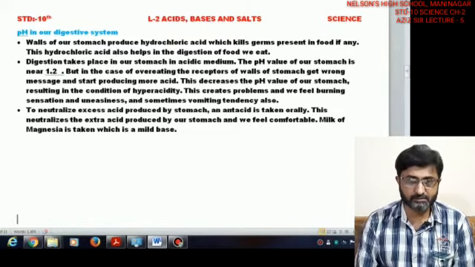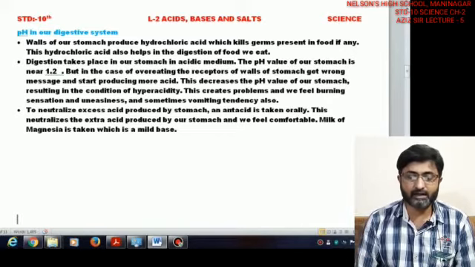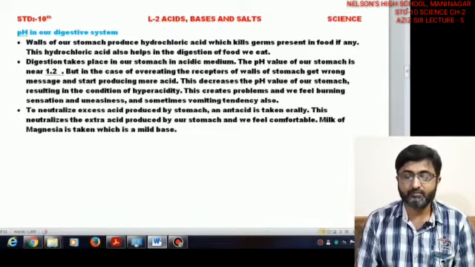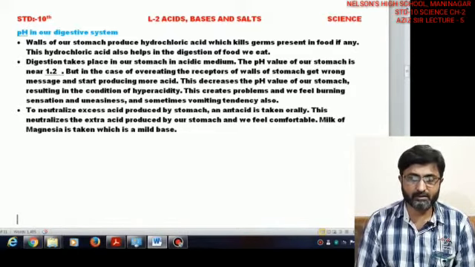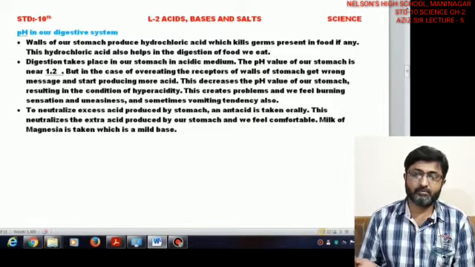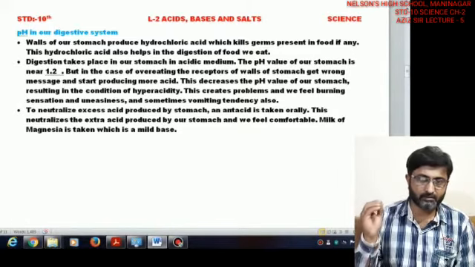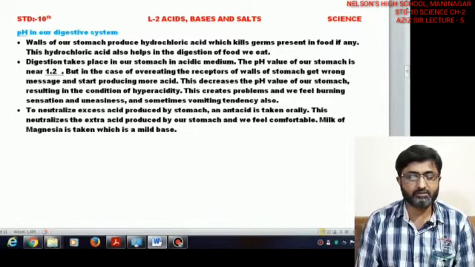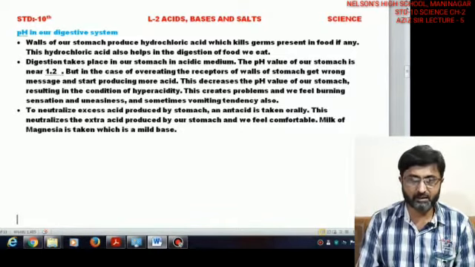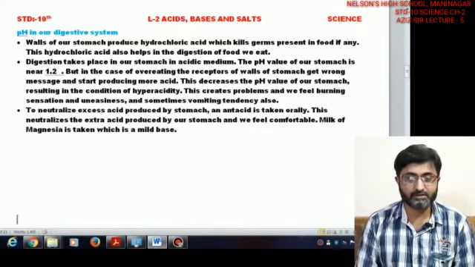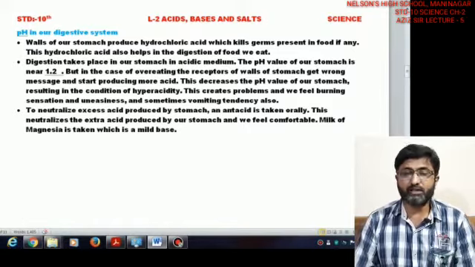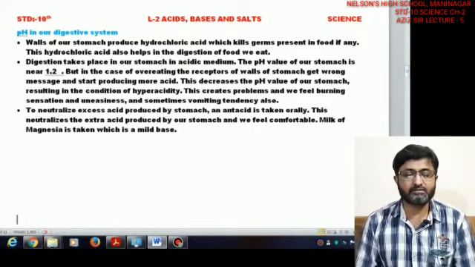To reduce this, we need to neutralize it now. To neutralize the excess of acid produced inside the stomach, antacids are used. This is not a cure, it is not medicine, just a simple treatment for neutralizing the acidity. For neutralization of excess acidity, we use milk of magnesia, magnesium hydroxide, Mg(OH)2, a mild base, and we can use ENO also, that is NaHCO3, which is a slightly strong base.